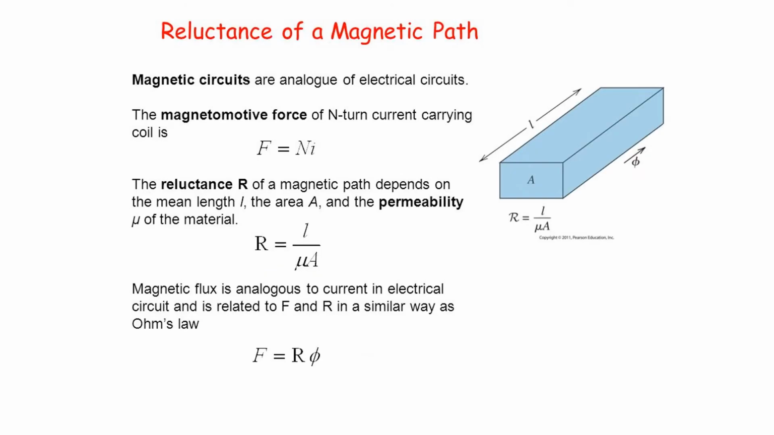Reluctance of a magnetic flux. From the equation and figure, we can see that the magnetic motive force of an N turn carrying coil, F, is N into I, where N is the number of turns and I is the current. The reluctance R of the magnetic part depends on the mean length L, the area A, and permeability mu of the material. So reluctance can be given as R is equal to L upon mu into A. Magnetic flux is also analogous to current in an electrical circuit. It is related to F and R. So we can write F is equal to R phi.